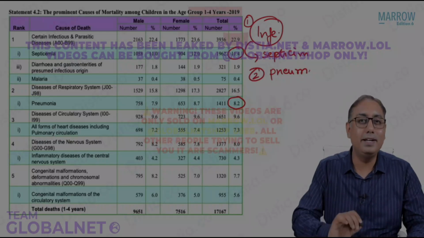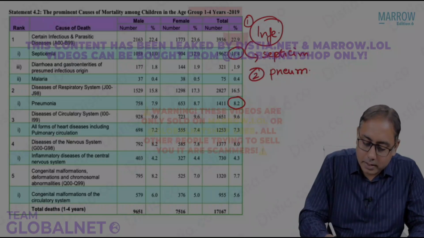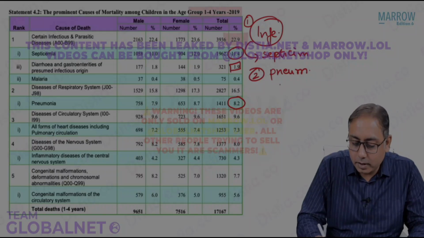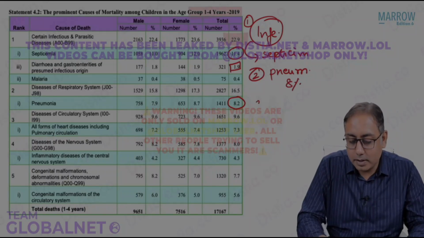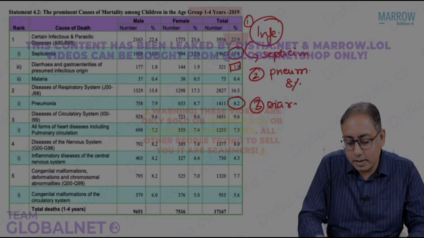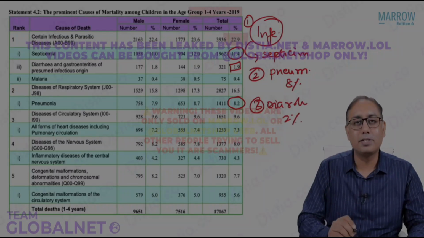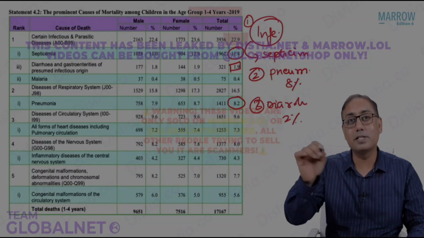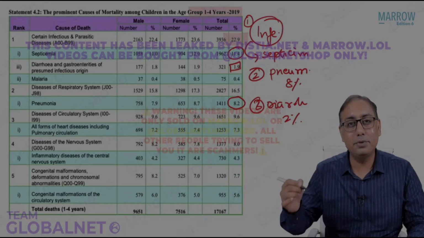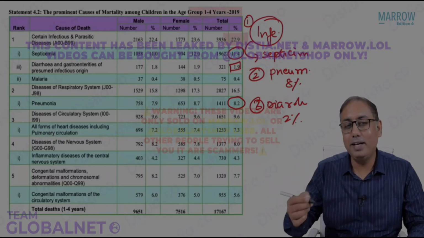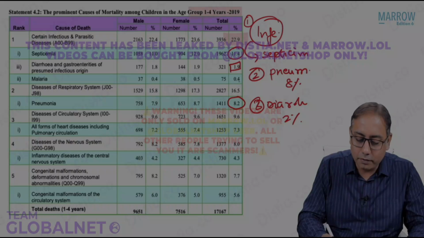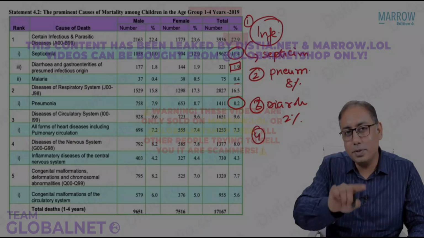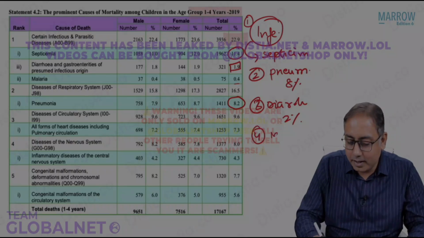Please do not mark diarrhea or diarrheal diseases over here. You can see that pneumonia is 8%, whereas the diarrheal diseases is 2%. So we can say that pneumonia is 4 times as common in children as compared to the diarrhea. And malaria is far too lesser, it's only 0.4. So that was the MCQ which was asked in your exam. Next in line is malaria.